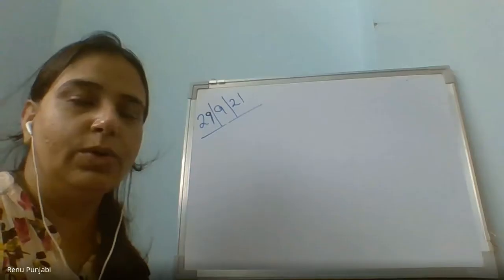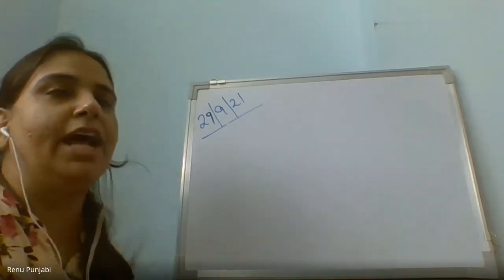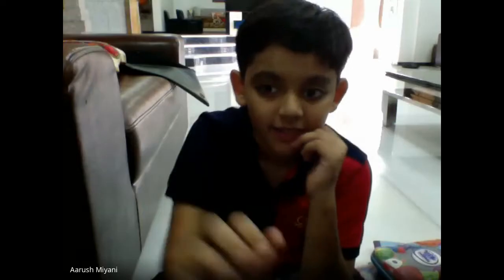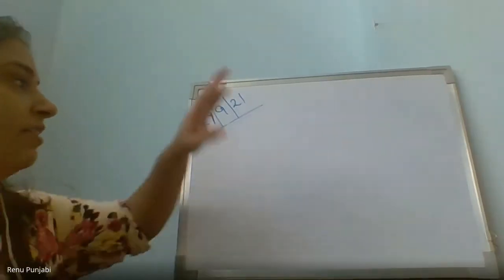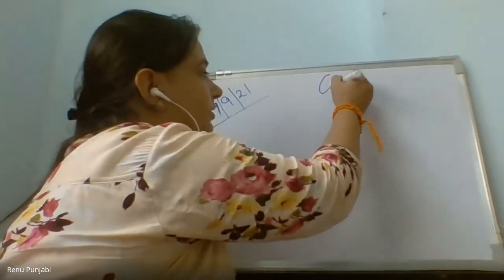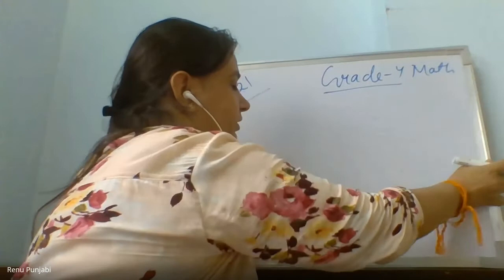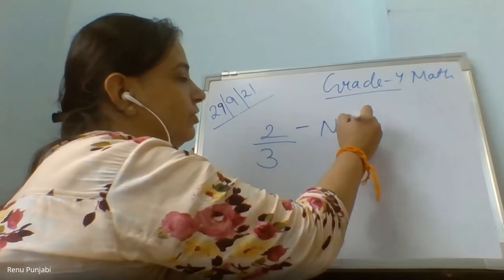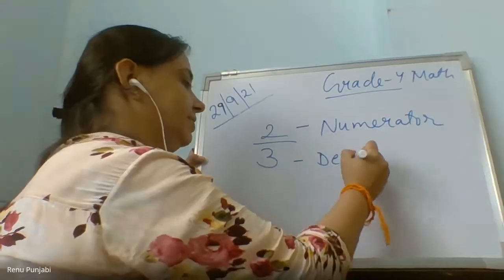Part of a whole. If we take a part out of something complete, that is called a fraction. And we write a fraction in the form of numerator and denominator. The upper number is called the numerator and the down number is called the denominator. You all are aware that if I write the fraction like this, this one is called the numerator and down this one is called the denominator.